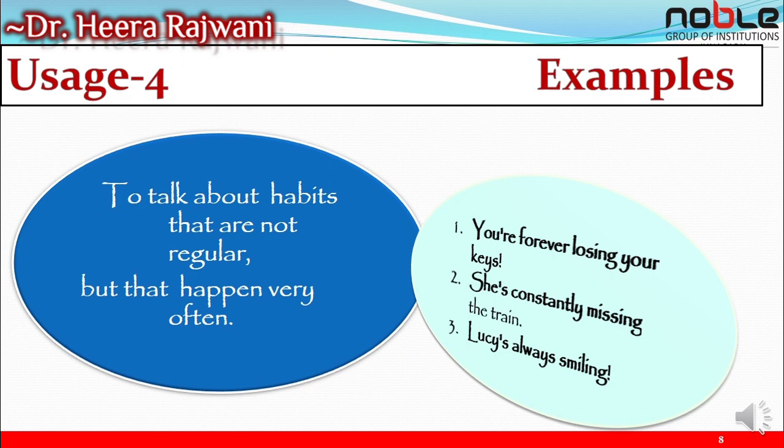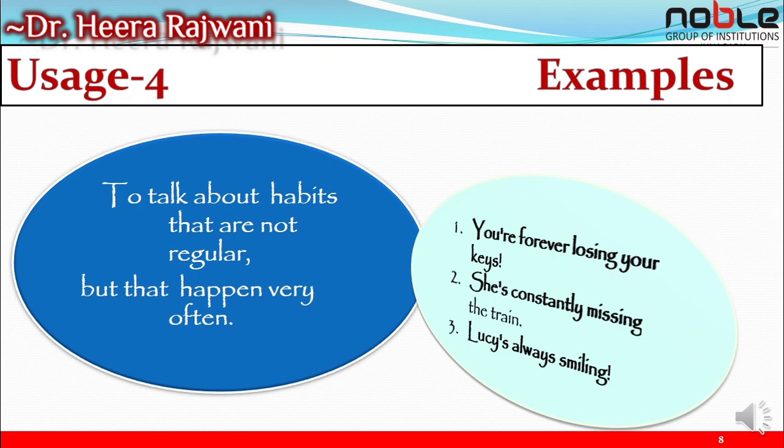So you are forever losing your keys. You have lost the keys. Now you forever the keys are lost. For that we are using present continuous. In this example it is said that you are forever losing your keys. Next, she is constantly missing the train. Frequently, constantly means every time she is missing the train.